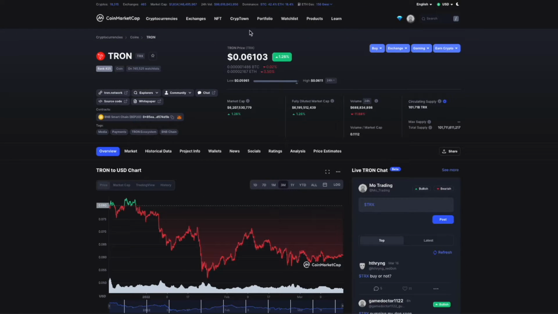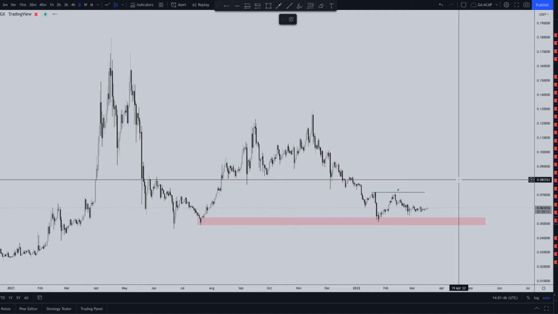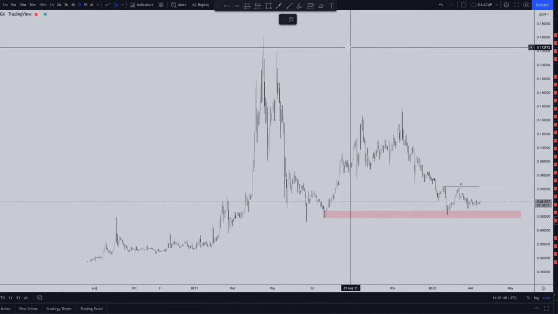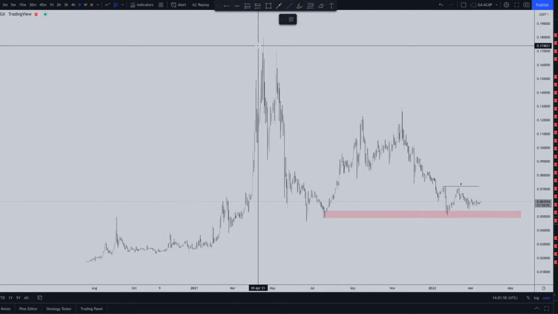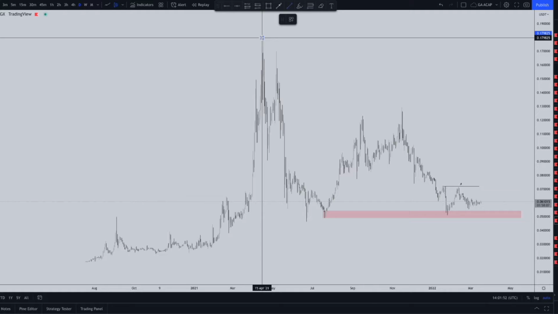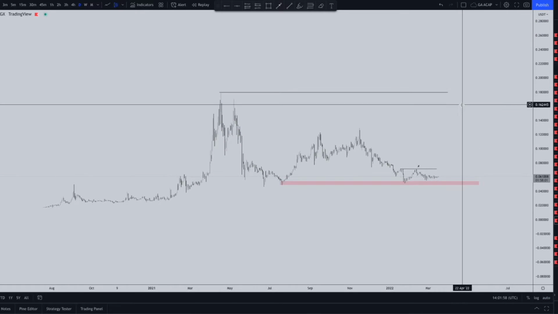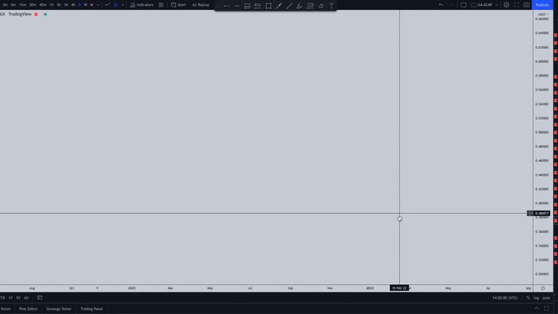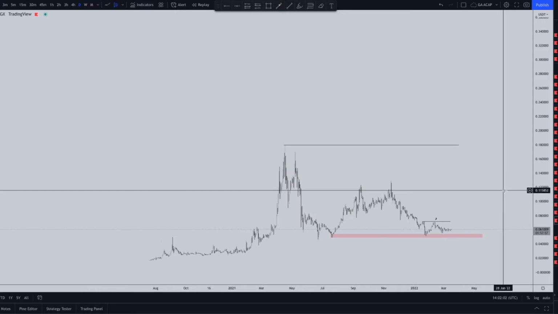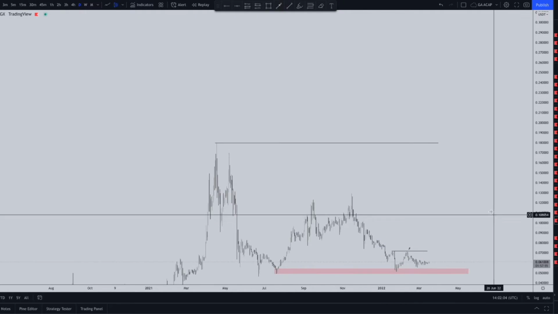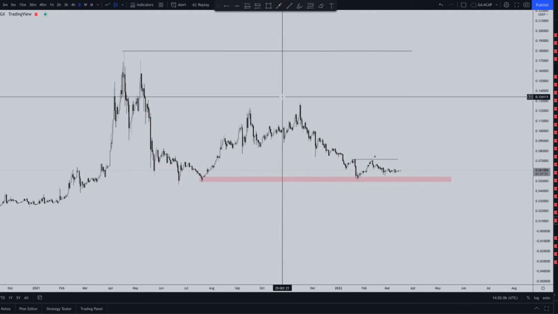So if we go over to TradingView to have a bit more in-depth analysis on Tron, as you can see, Tron did have the all-time high of roughly around 0.1798, essentially, which is really good. We're still far away from the $1 mark, which is really bad, but it's just more of a long-term investment. It's not just quick money that comes through into the market.